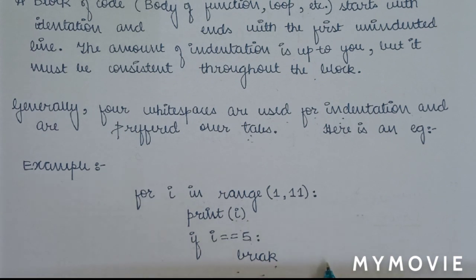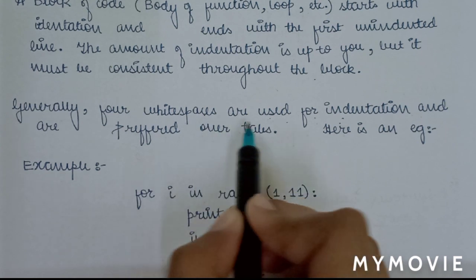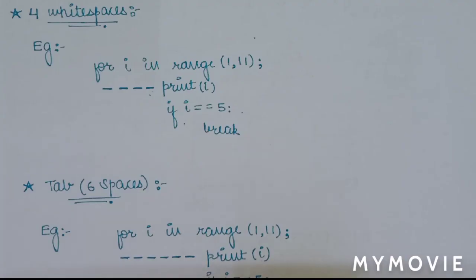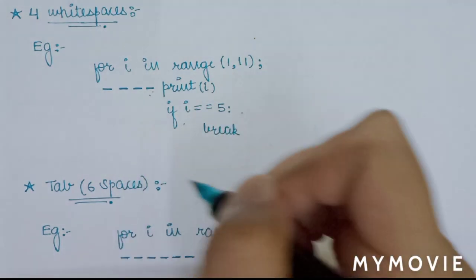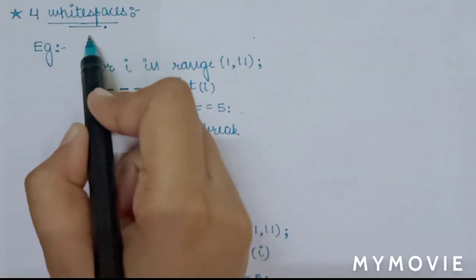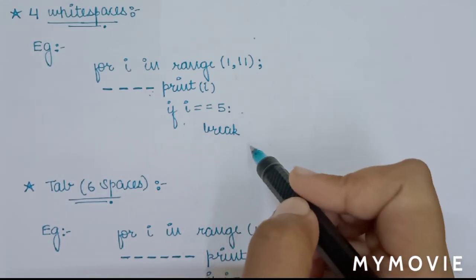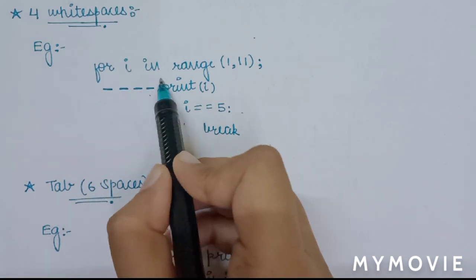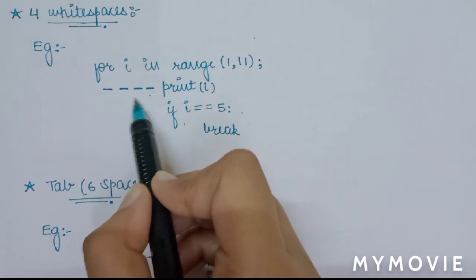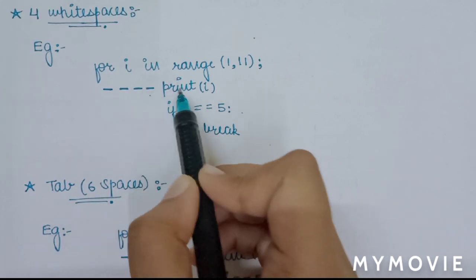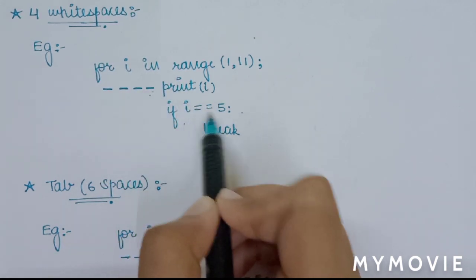Here I have written a code snippet for loop, and what it says is, for i in range 1 to 11, print i, and then there is a condition, if i is equal to 5 then break. To understand about 4 white spaces and tabs, I have written one more example for you. I have taken the same example as the previous one so that it can be more easily understood. For i in range 1 to 11, then the next line we have started with 4 white spaces, and then we have written print i, if i is equal to 5 then break.